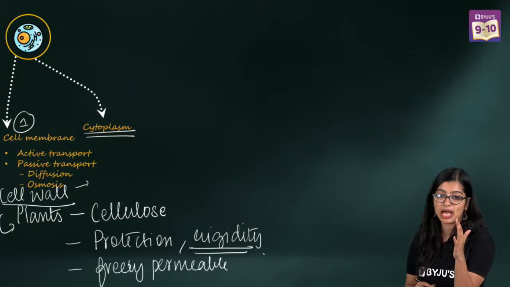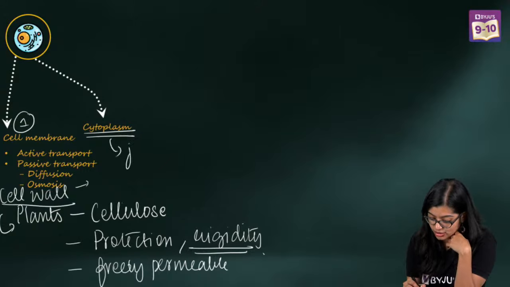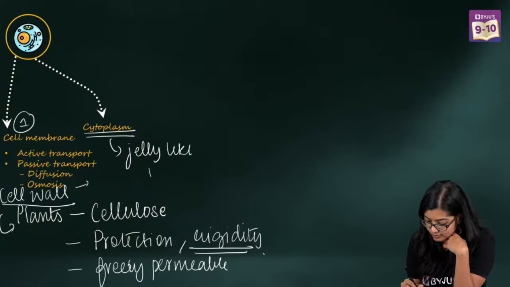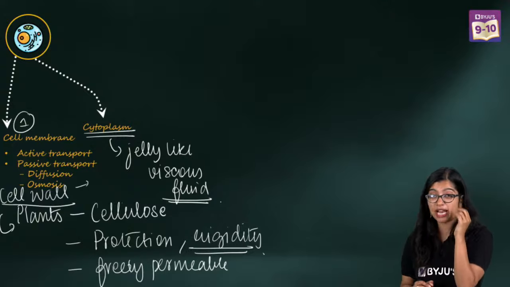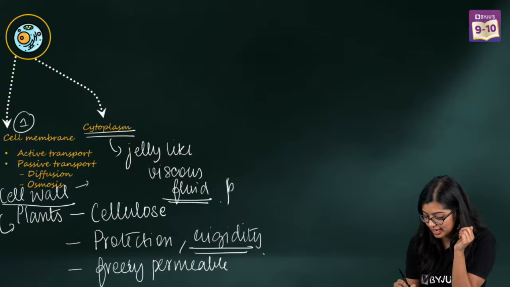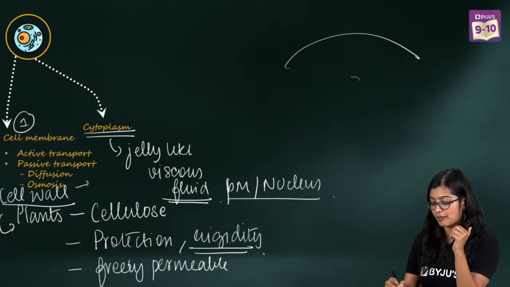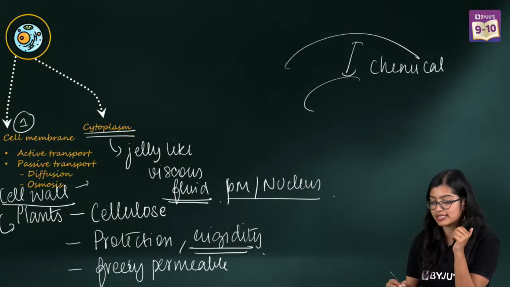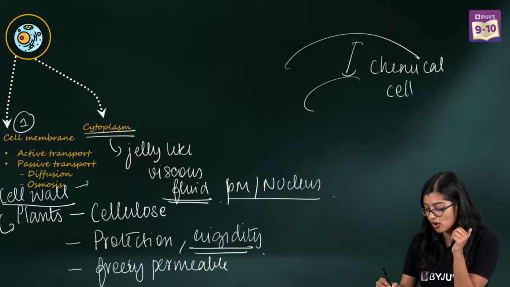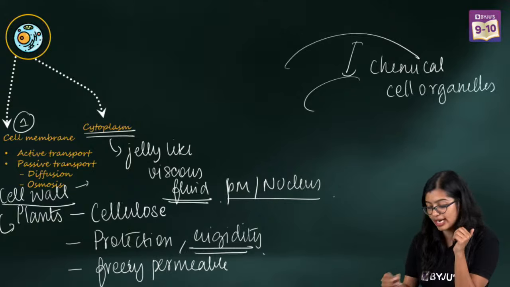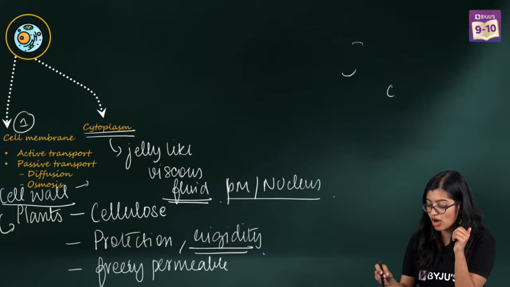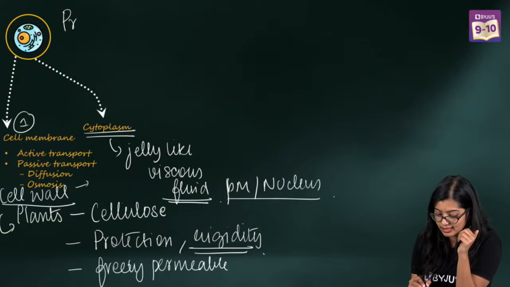Now cytoplasm is nothing but a jelly-like viscous fluid which is present between the plasma membrane and the nucleus, right? Various chemical reactions take place in the cytoplasm, and all the cell organelles are found embedded here.